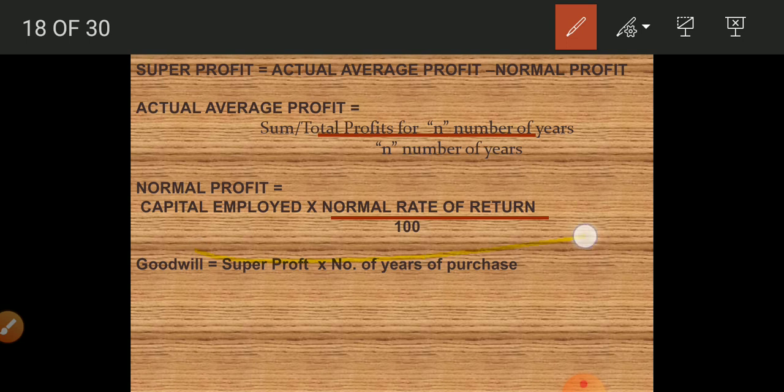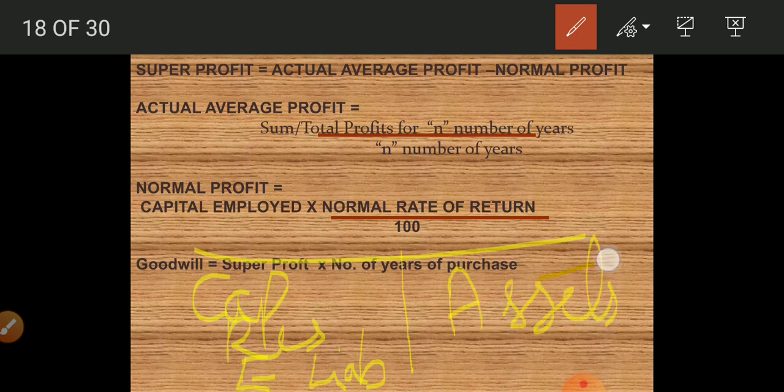Suppose you are having a balance sheet. You have capital here. You have reserves. And you have external liability or outside liability. Then you have all the assets here. Current assets and fixed assets. So what is capital employed? Capital of all the partners plus undistributed reserves are capital employed.